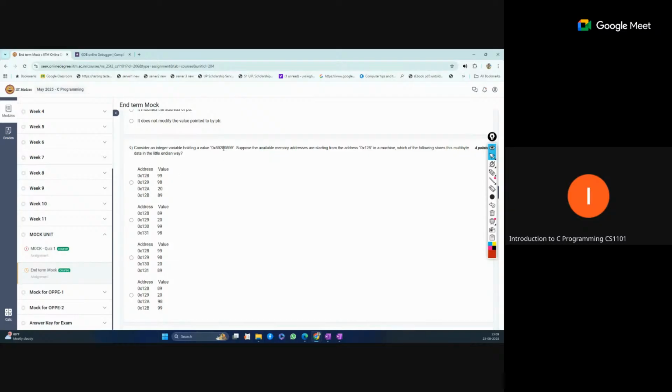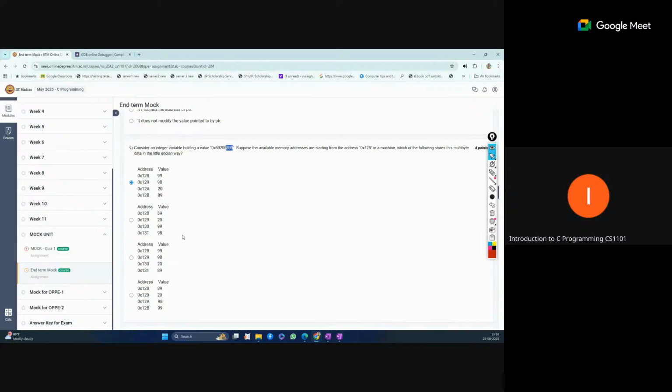Consider an integer variable with bytes 20, 98, 99 and so on, and the starting address is 128. Which one is little endian? Little endian starts with the smallest address, so we take the least significant byte value 99 first, then 98, then the next bytes. So the first option looks correct according to the definition.